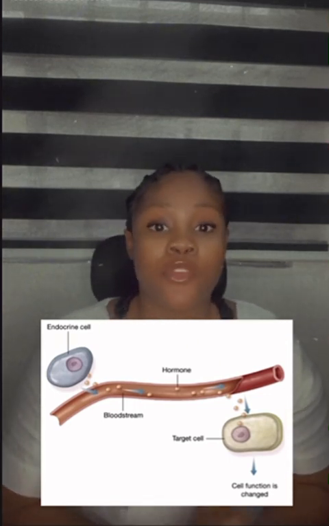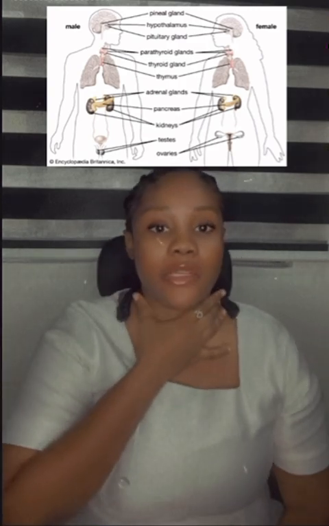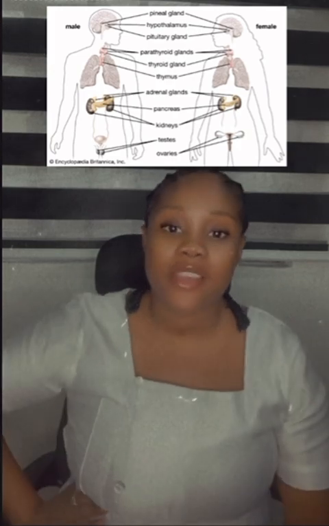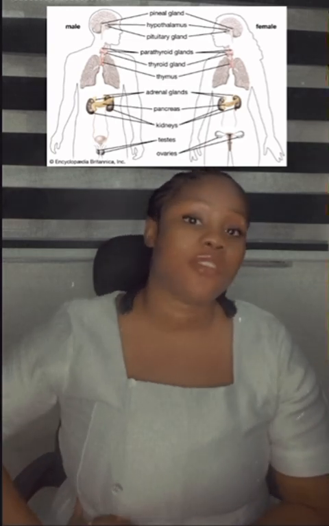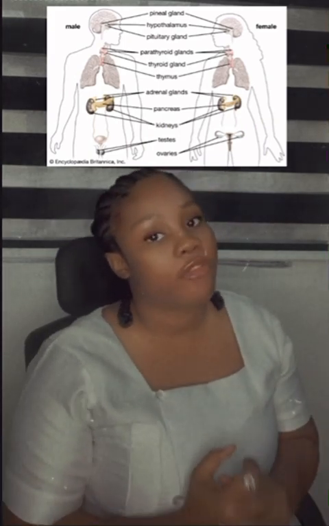Now, moving forward, we have the glands in the endocrine system. We have one pineal gland, one pituitary gland, one thyroid gland, four parathyroid glands, one thymus gland, the pancreatic islets of Langerhans, two adrenal glands, and the gonads. Let's take that together. One pineal gland, one pituitary gland, one thyroid gland, four parathyroid glands, one thymus gland, the pancreatic islets of Langerhans, two adrenal glands, and the gonads, which are divided into two testes in men and two ovaries in women.